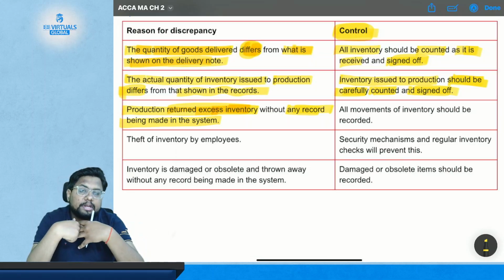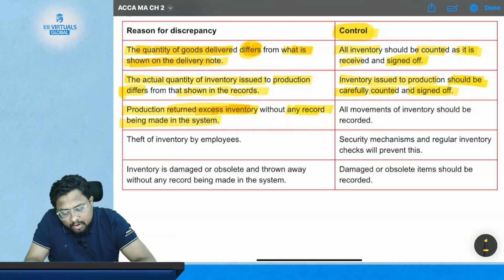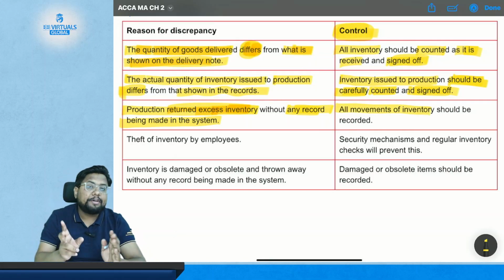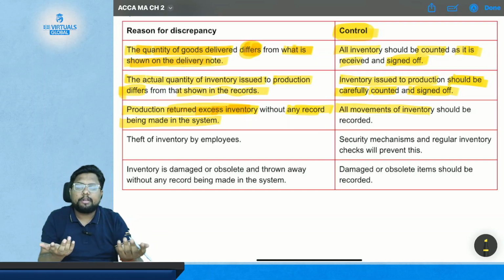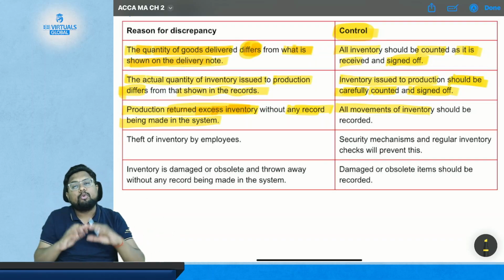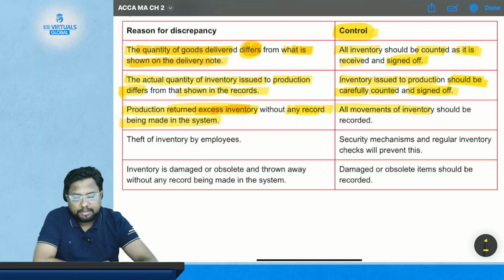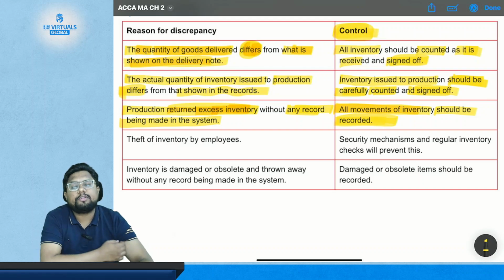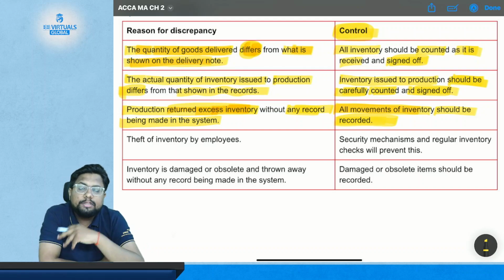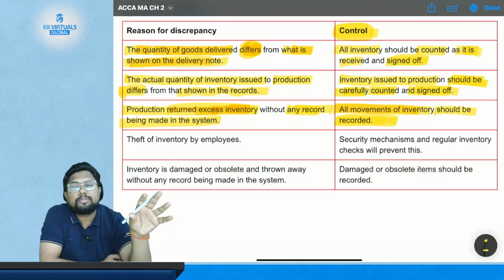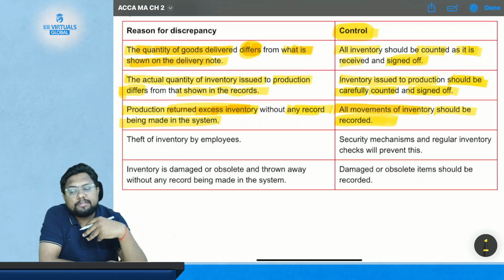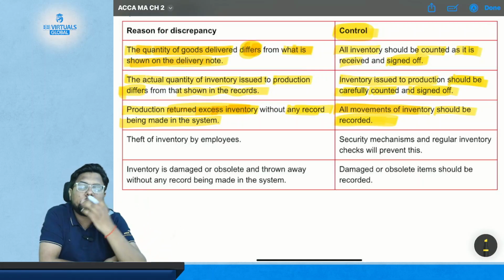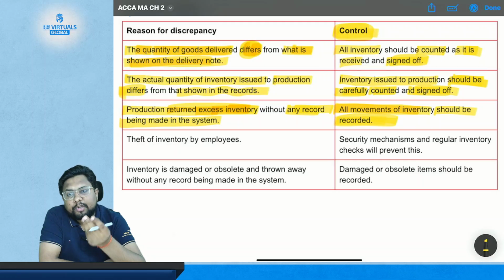So what is the control here? All movement of material should be recorded. Movement does not only mean issue or receipt, it means both issue as well as receipt. So as you record the issue of the material to the production, in the case of return you also need to record the receipt of material returned by the production. So this is the control, that every movement needs to be recorded. This is the third control for the third problem.